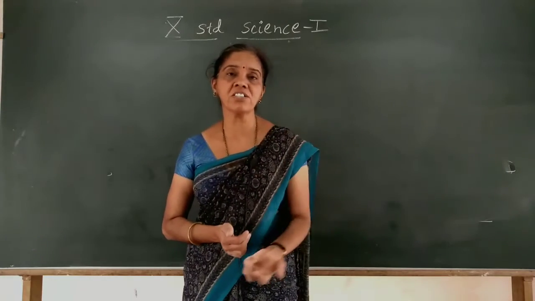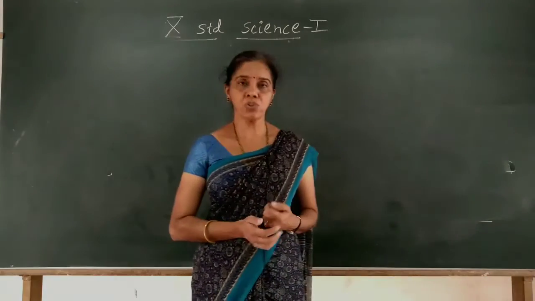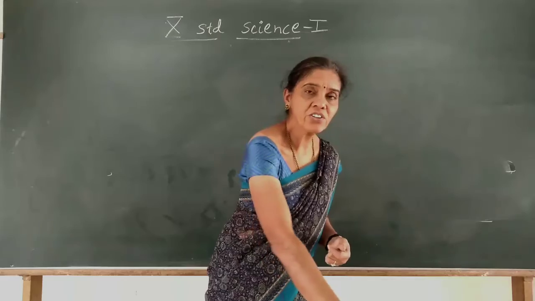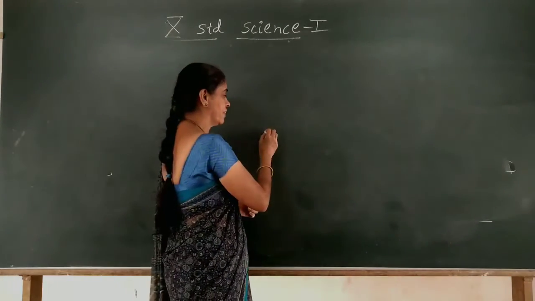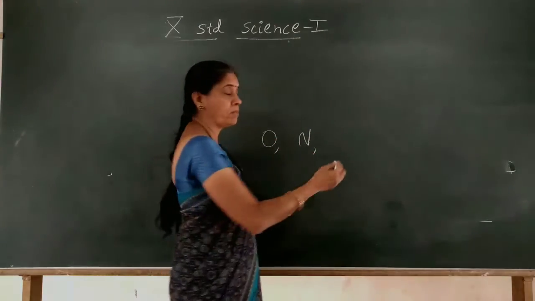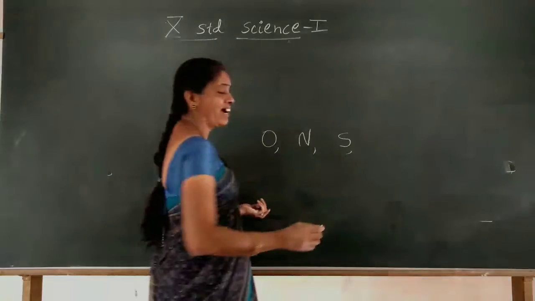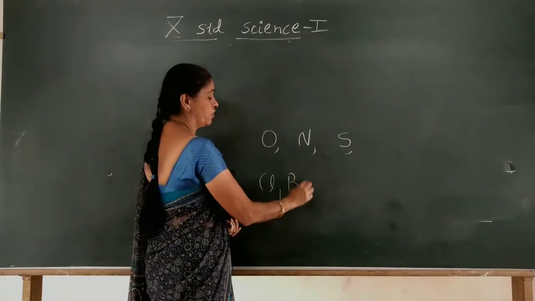It may be oxygen, sulfur, nitrogen and so on. So in the hydrocarbons, the carbon will form bonds with oxygen, or nitrogen, or sulfur, even the halogens, chlorine or bromine or iodine, etc.